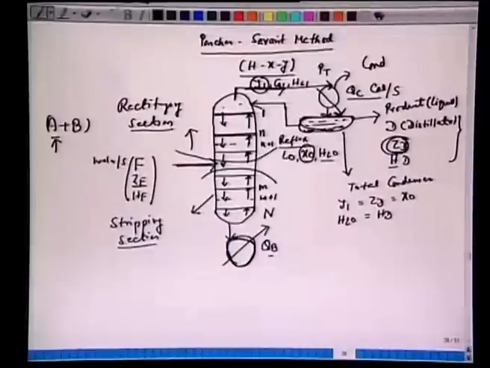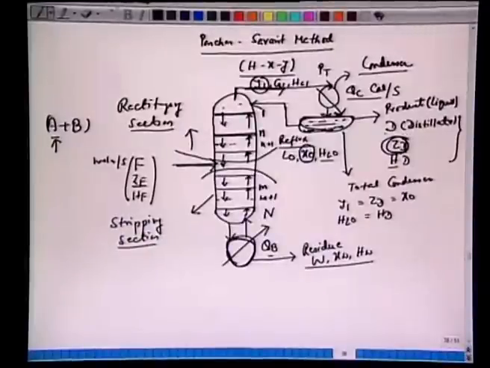In the reboiler, this liquid is vaporized and the vapor is sent back to the column as reflux, and we withdraw part of the liquid here as a bottom product, which we call residue. So W, XW, HW, similar to the distillate D, ZD and XD.